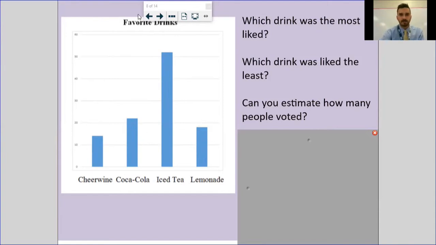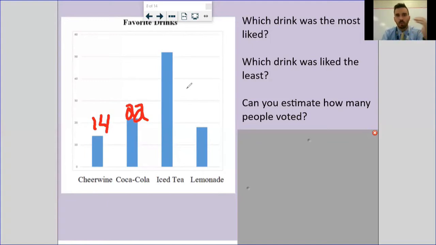So if I'm just looking at Cheerwine, and I'm looking at that, that doesn't quite get to halfway between 10 and 20. Okay, it's close. So it doesn't quite get to 15. I would maybe put that at 13 or 14. So I would estimate that's at about 14. All right, if I'm looking at Coca-Cola, between 20 and 30, that doesn't make it to halfway. So I know it's less than 25, but it's got to be more than 20. For that one, I might say 22. Again, an estimate is a close guess.